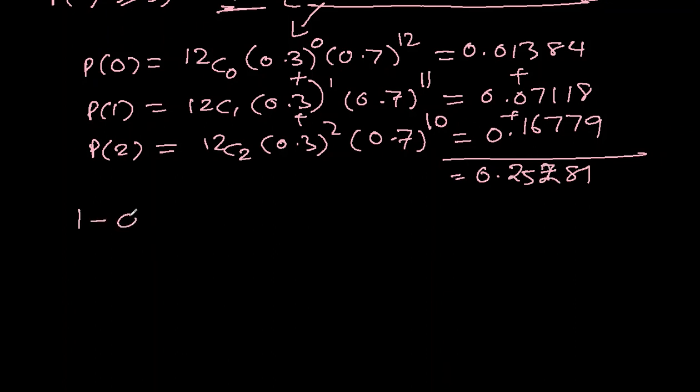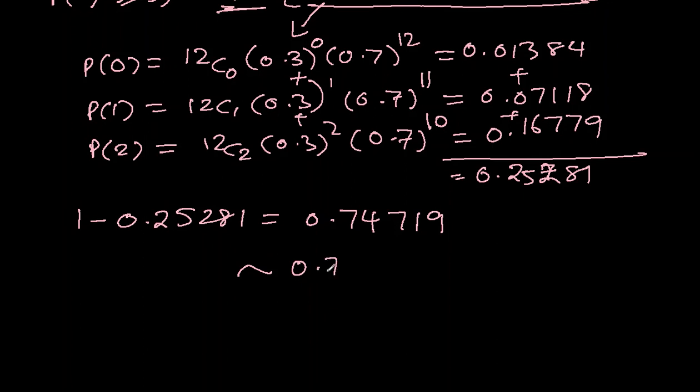Alright, so finally we have to subtract this from 1. 1 minus 0.25281 comes out to be 0.74719, which we have to round off to 3 significant figures, 0.747. This is the probability.